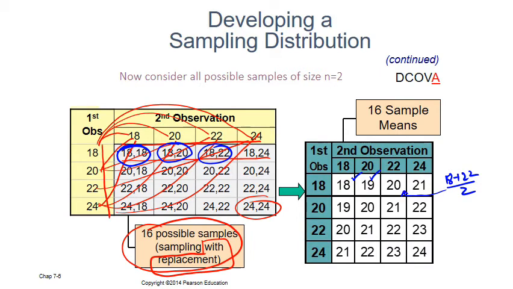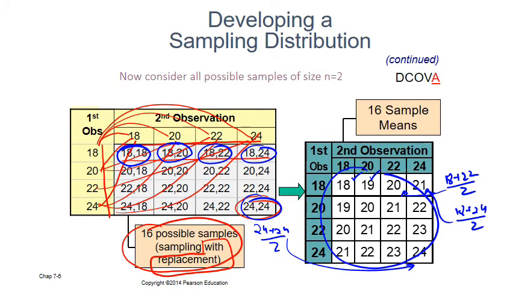We write it here in its respective place. 18 plus 24 divided by 2 is 21. We write it here. Similarly, up till here, 24 plus 24 divided by 2 is 24. So in this way we write all their means.